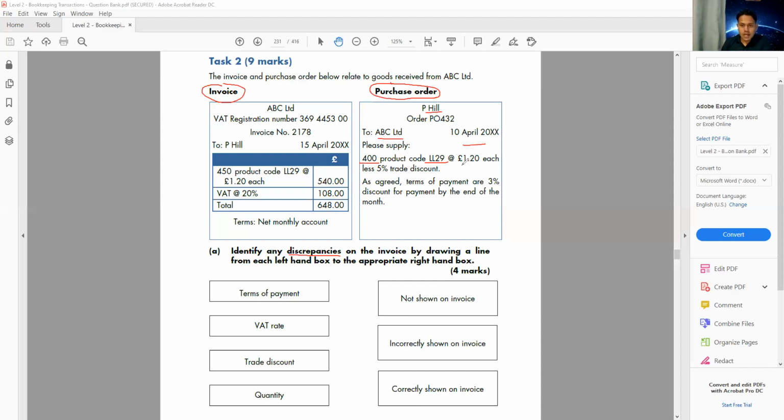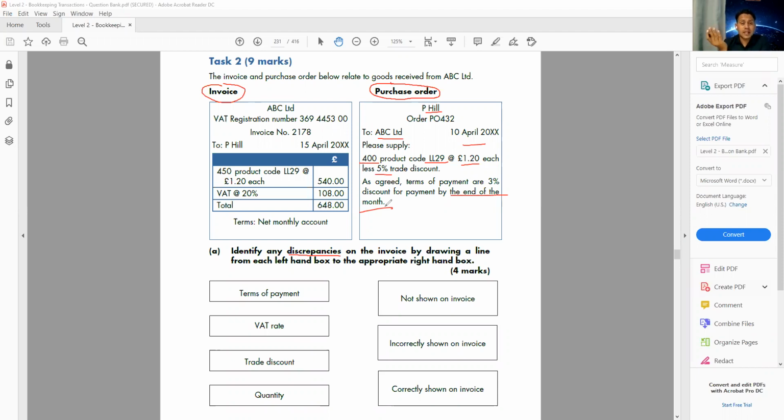Price 120 pence per unit, less 5% trade discount as agreed. The terms of payment are 3% discount for payment by the end of the month. So the supplier told me, if you can pay me by the end of the month, I'll give you 3% more discount. This is the commitment I have with this supplier.